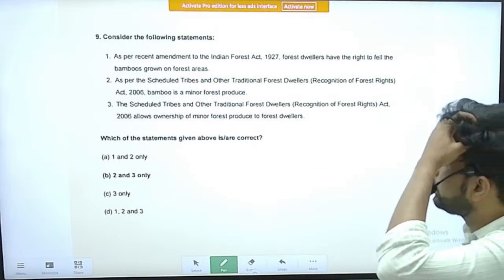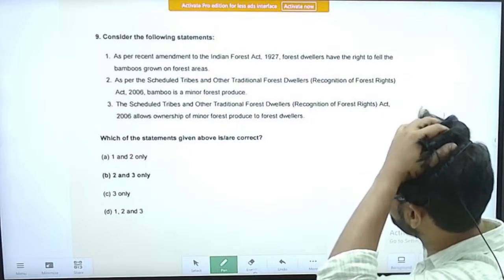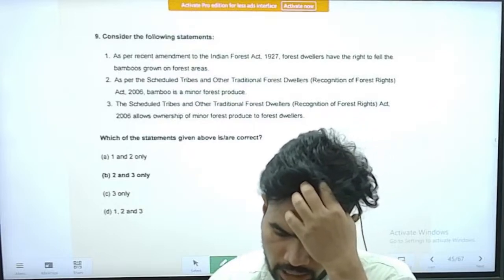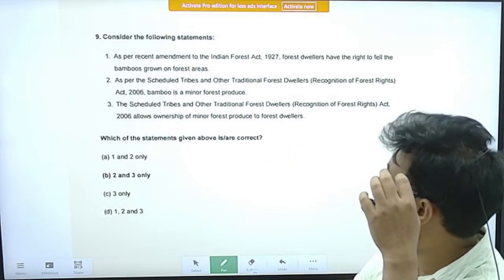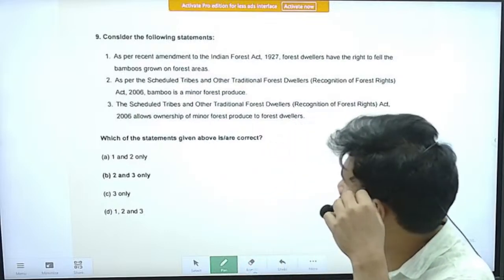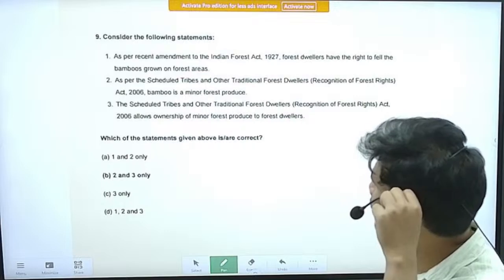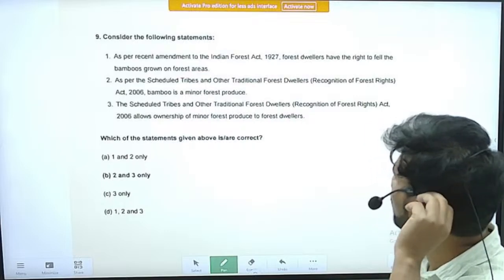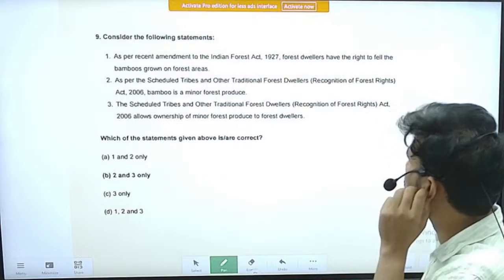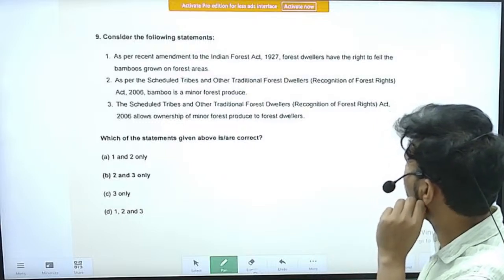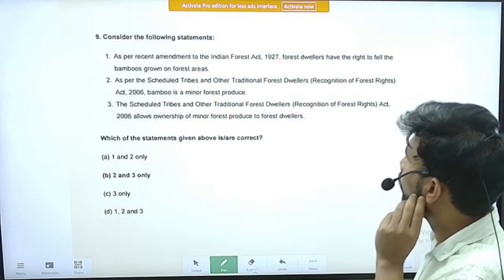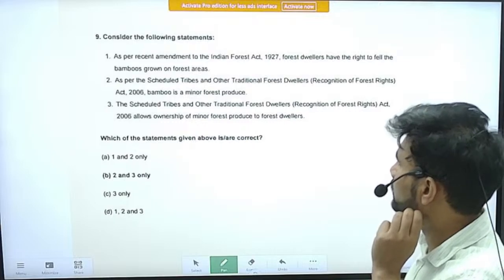Right, so it is about, once again, scheduled areas and scheduled tribes. So we will see the question. Right, consider the following statements. Statement 1 is: as per the recent amendment to the Indian Forest Act of 1927. So I think that particular year there was an amendment to this act. So that's why this question has been asked. So as per the recent amendment to the Indian Forest Act of 1927, forest dwellers have the right to fell the bamboos grown on the forest areas, right?